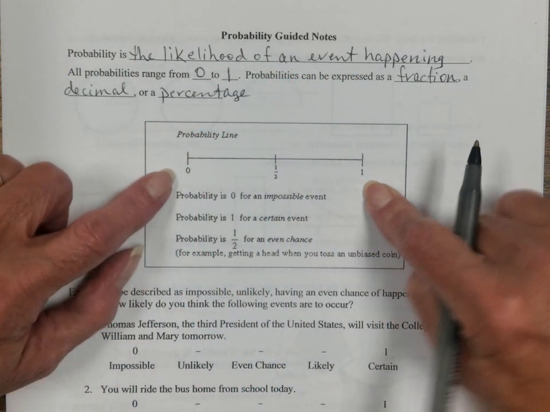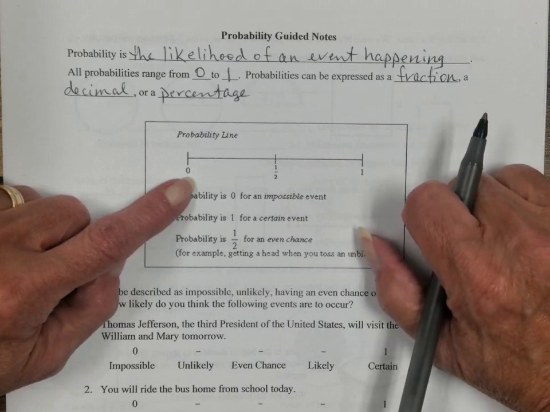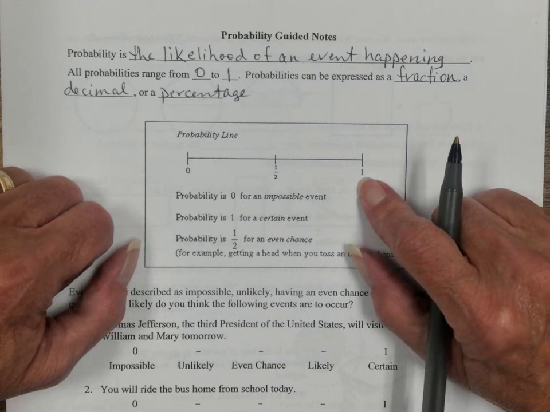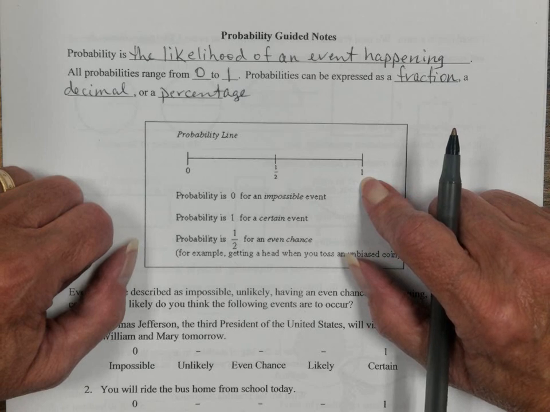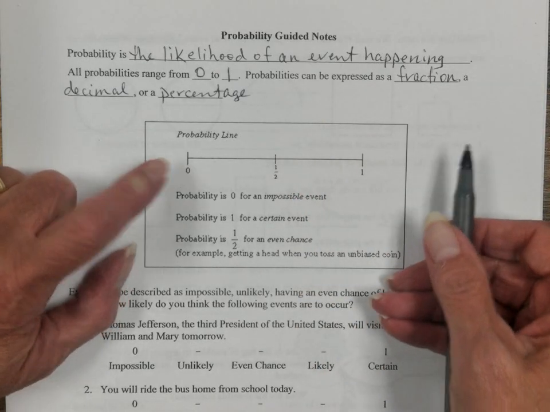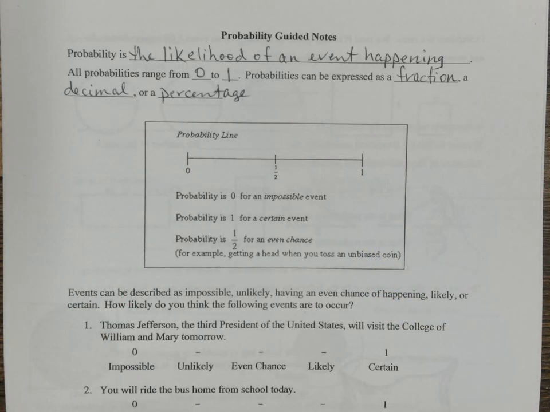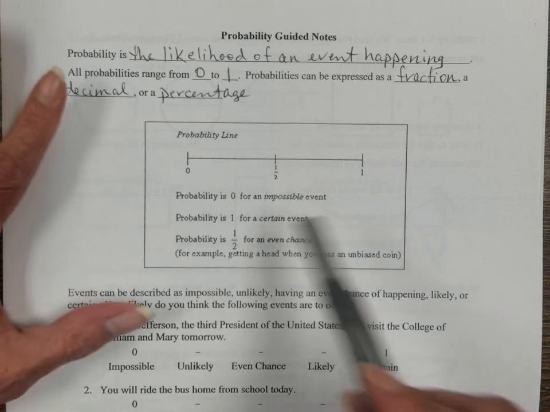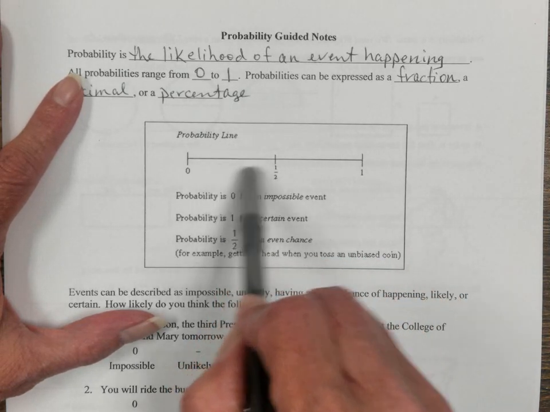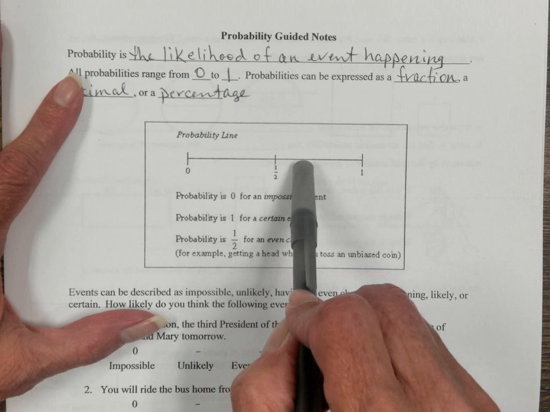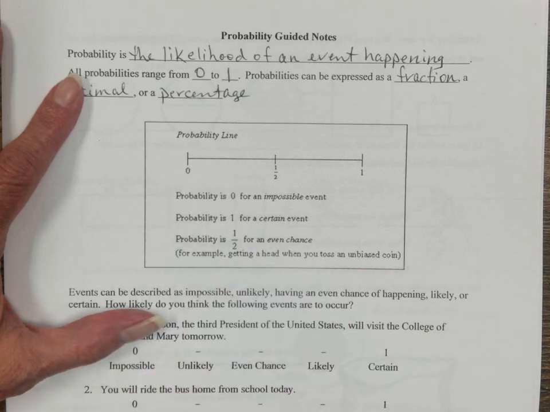So looking at a probability line, if there is 0 chance, then we would have 0 probability. If we were absolutely certain it would happen, it would have a 1 chance or 100% probability. But this is kind of like never and always. And never and always can get a little difficult, because usually it's kind of a maybe, it depends kind of thing where the probability is somewhere in the middle between not going to happen or absolutely will happen. It's going to fall somewhere in between those two.